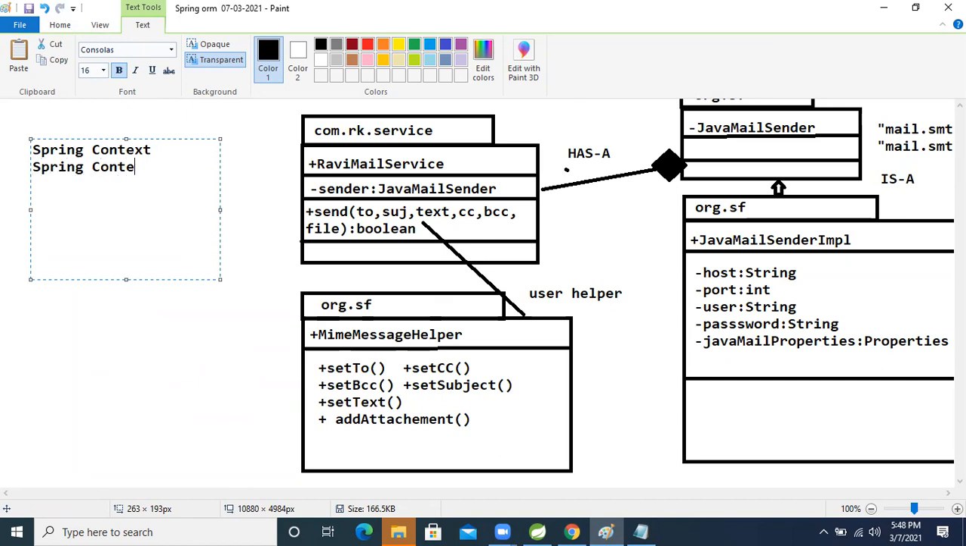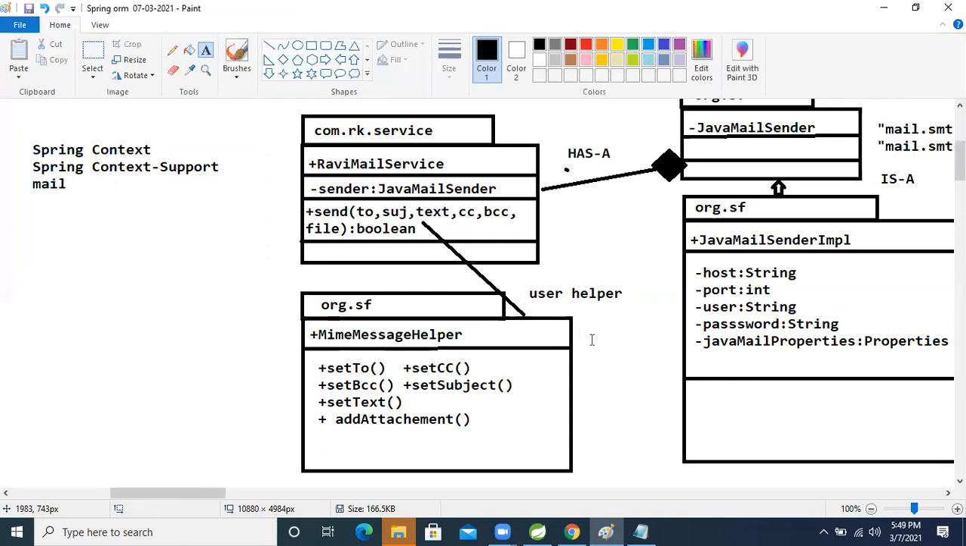The second one we need is Spring context support dependency. Last one more, the mail dependency. Just the mail dependency we need. These three dependencies we need to work on the Spring mail framework, right?